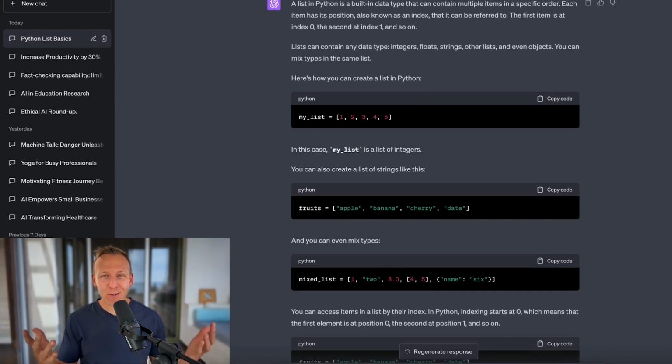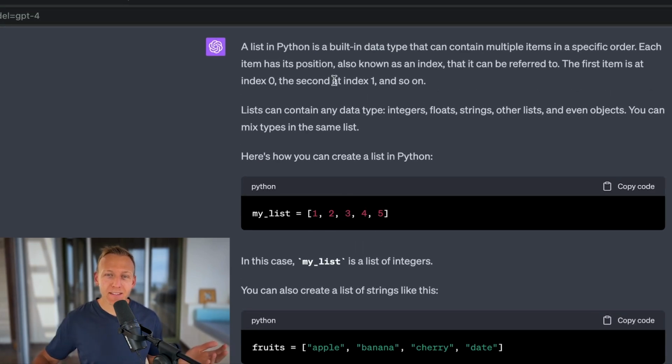So I'm going to send this away. I've gotten a great response from the master teacher ChatGPT, and it says, a list in Python is a built-in data type that can contain multiple items in a specific order. Each item has its position, also known as an index, that can be referred to. The first item is at index 0 and the second at index 1 and so on. Lists can contain many types: integers, floats, strings, other lists, and even objects. You can mix types in the same list. Here's how you can create a list in Python.